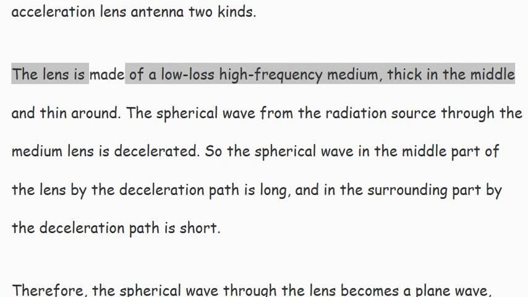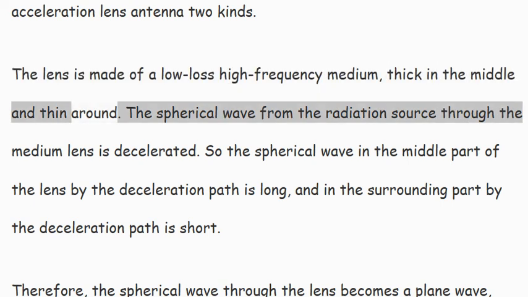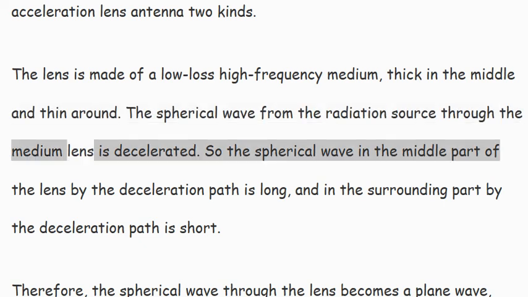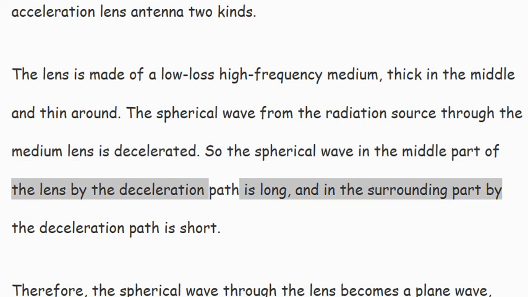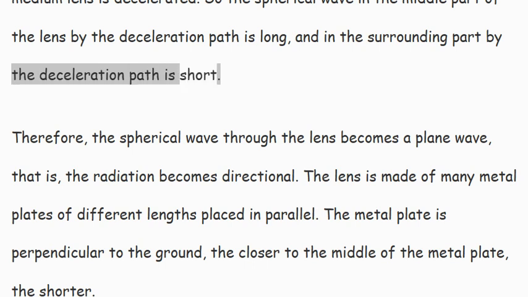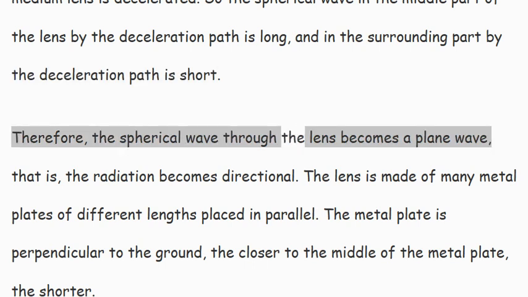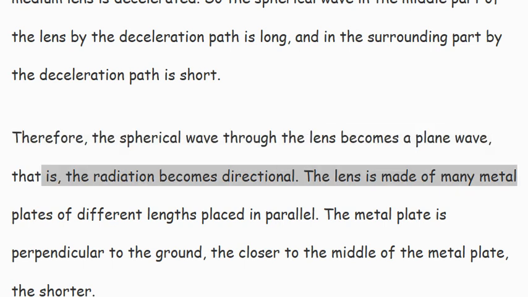The lens is made of a low-loss high-frequency medium, thick in the middle and thin around. The spherical wave from the radiation source is decelerated through the medium lens. So the spherical wave in the middle part of the lens is decelerated over a long path, and in the surrounding part over a short path. Therefore, the spherical wave through the lens becomes a plane wave, that is, the radiation becomes directional.